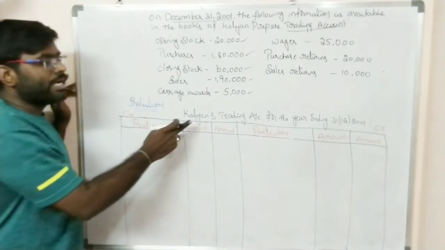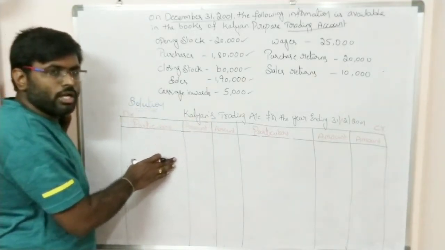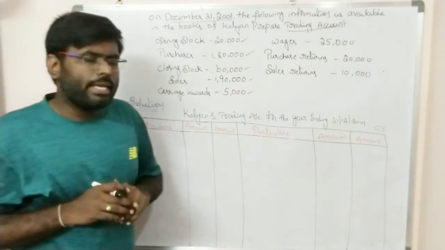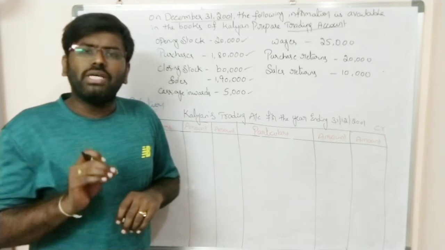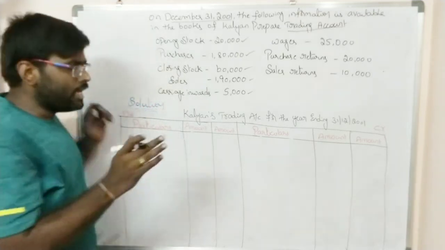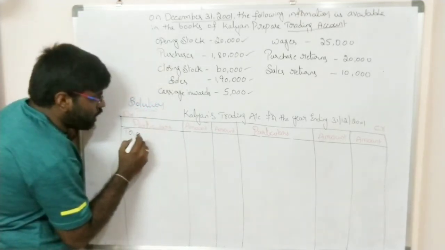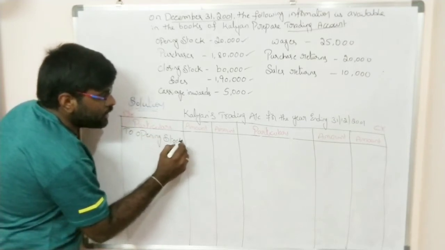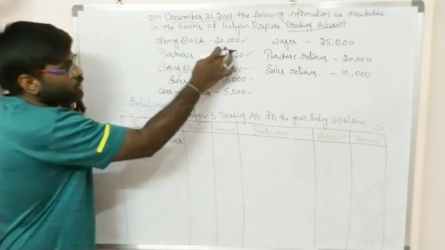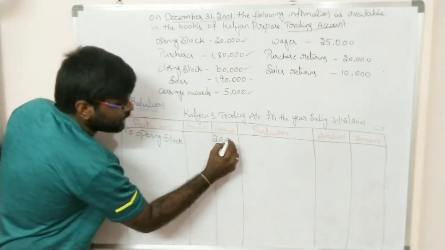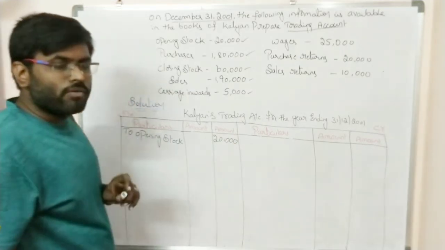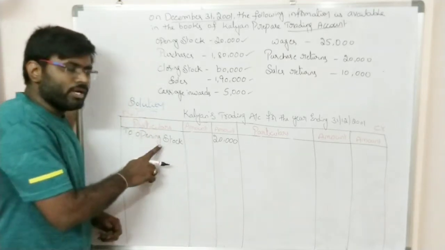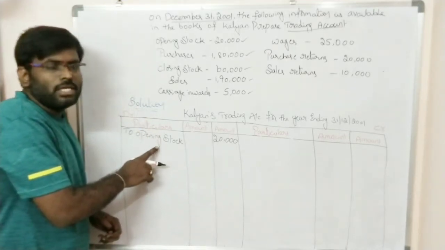So the first item should be recorded. First I am going to record all the expenses on the debit side. Whenever you are preparing a trading account, first and foremost, on the debit side write the amount of opening stock. Whatever amount they give for opening stock, write that amount. Opening stock amount is 20,000. In the preparation of the trading account, on the debit side we record all the expenses, and the first item to be recorded is the opening stock.